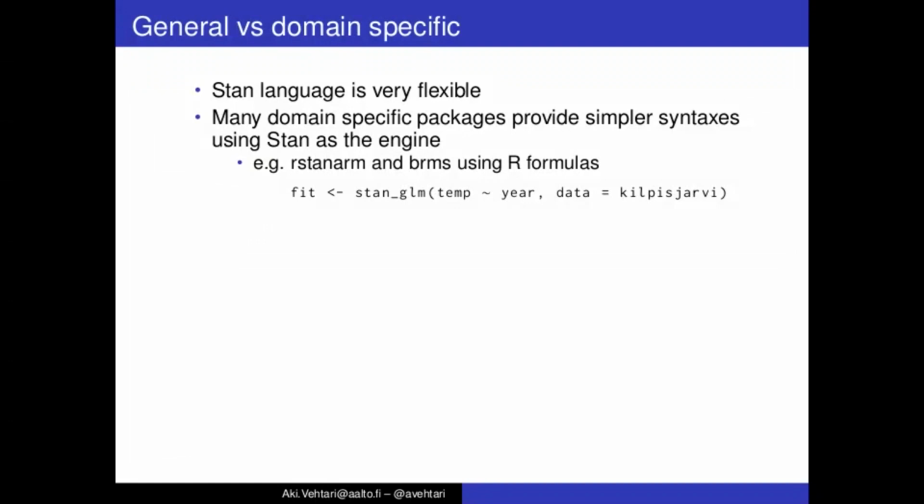For example, RStanARM and brms are R packages which use simplified R formulas. So, for example, a linear model predicting temperature given year can be written in just one line.